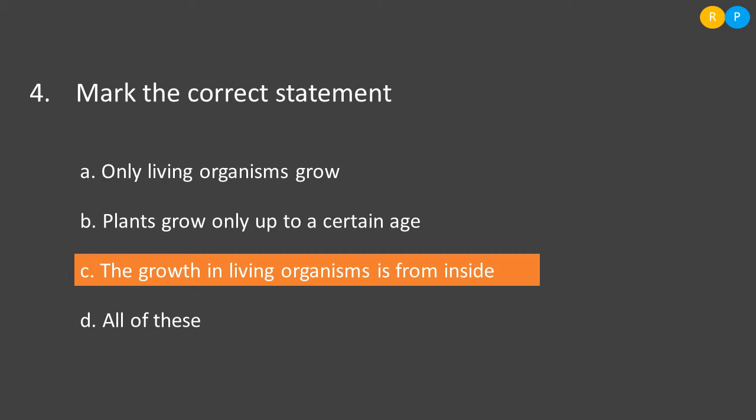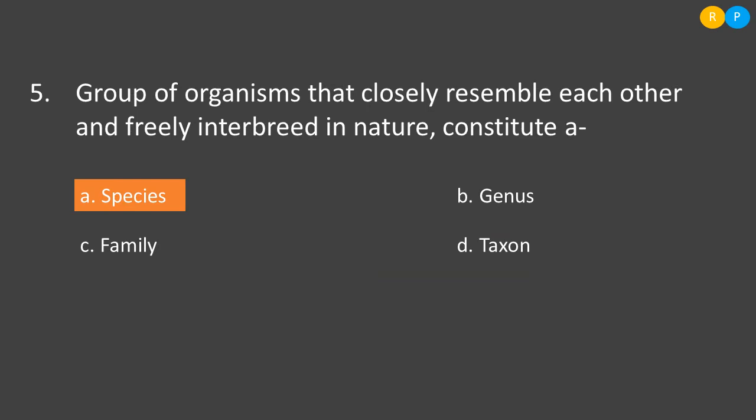Then C is the growth in living organisms is from inside. It is correct, because in living organisms growth always takes place from inside. The cell divides by mitotic division and it helps in increasing length or increasing girth. So in living organisms growth always takes place from inside, not from outside. If it takes place from outside, that is not in living organisms, it is in non-living things, which we have called accretion. Then the fourth one is all of these. So the correct statement is that the growth in living organisms is from inside.